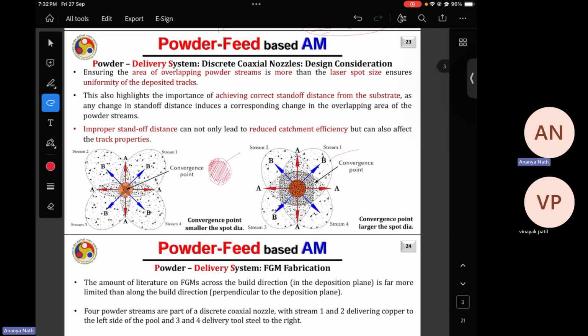Now if you are using multiple powder streams, and if your powder streams are more than two, then you'll have a very large overlapping area, but that overlapping area should have the maximum possible number of powder particles, and your laser spot diameter should lie in between, so that you can have much more capture efficiency than in this picture. So this picture is better, but here the capture efficiency is very low.